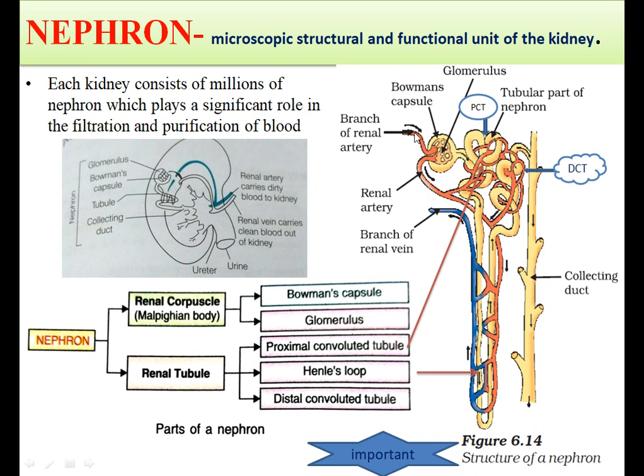Now this one, a branch of the renal artery, goes into this glomerulus. It forms this and then it comes out. So this one is the afferent arteriole, and this one is the efferent arteriole which is coming out, which carries away. And then all along the Henle's loop, these are the peritubular capillaries. They again join to form a branch of the renal vein, which will join the inferior vena cava.